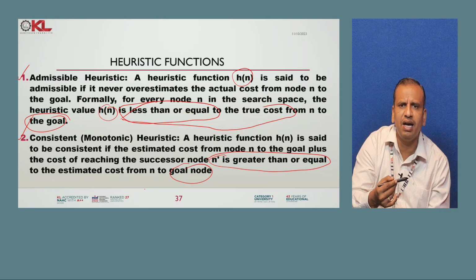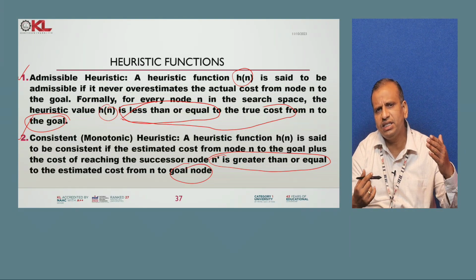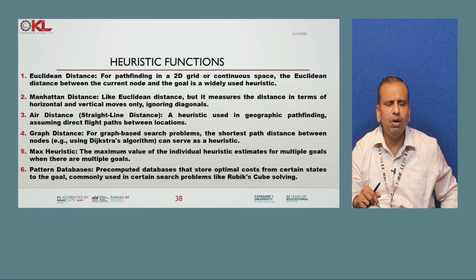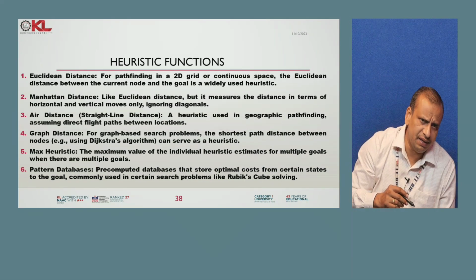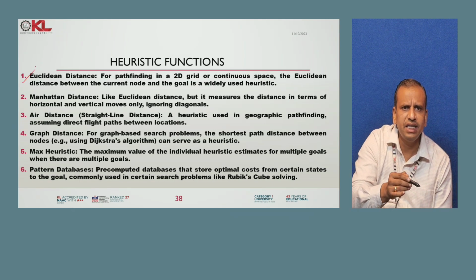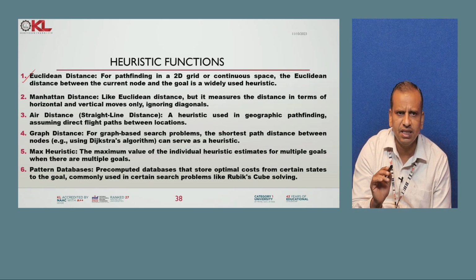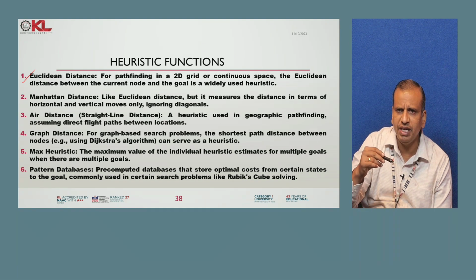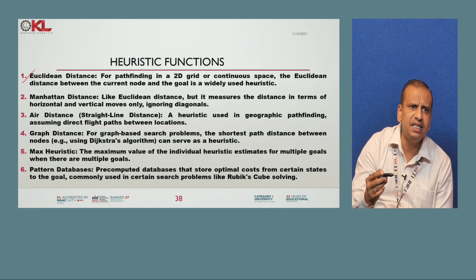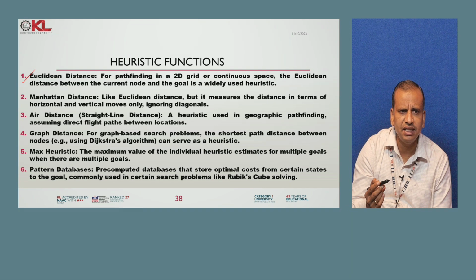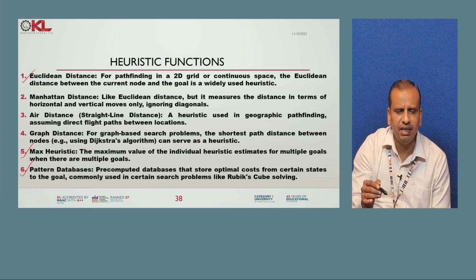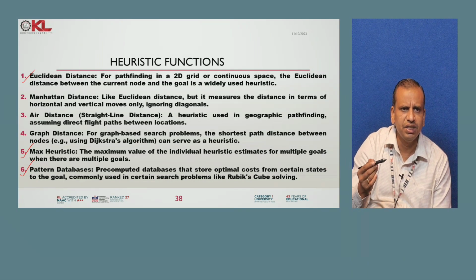Okay, here the final objective is you have to reach the goal state from the initial state. In that case we are going to deal with heuristic functions. Here so many heuristic functions are there, such as Euclidean distance, which means the distance between two nodes calculated by a formula, Manhattan distance, air distance, graph distance, max heuristic function, and pattern databases. These are all we are using in this case.